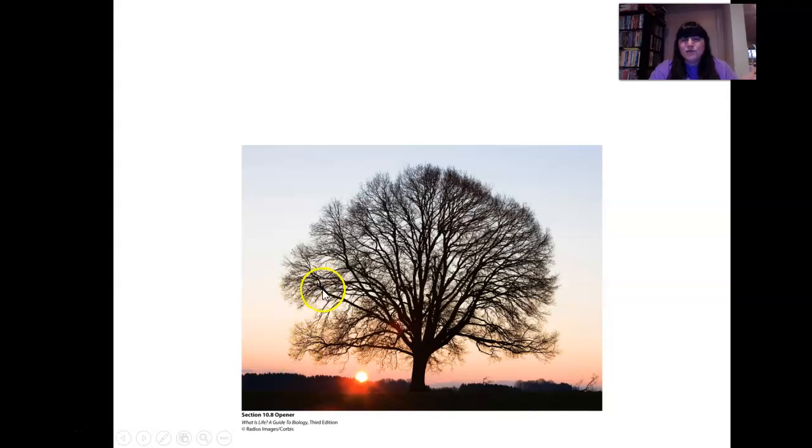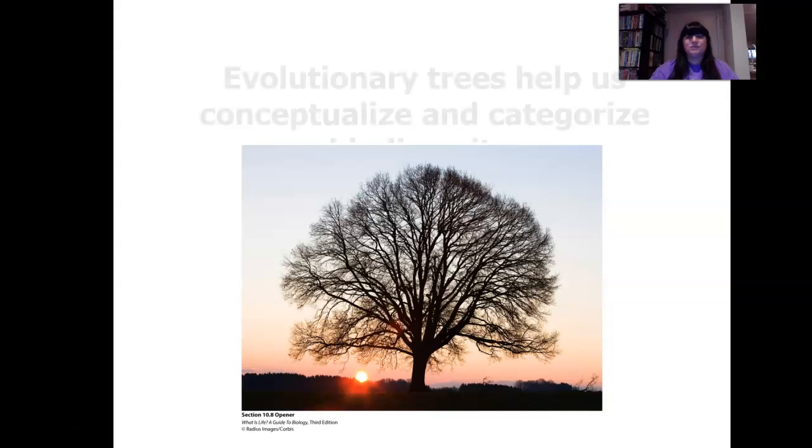And if you look at the branches, like these would be species that are closely related to one another, versus these species would be closely related versus this. So we have evolutionary trees, where we see the relationship between one species and another, and the ancestral species.